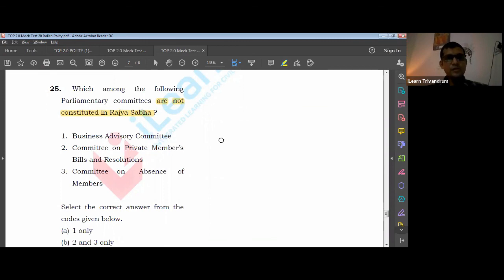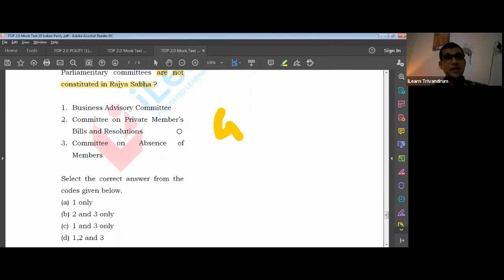What I want you to do is go to Google and type Rajya Sabha parliamentary committees in one page. In another page, search Lok Sabha parliamentary committees. A list will come up. I want you to go through that, especially committees such as the privilege committee and the private members bills committee. Private members is here, that is a Lok Sabha committee. Absence of members, again Lok Sabha. So the answer should be B over here, that is 2 and 3.